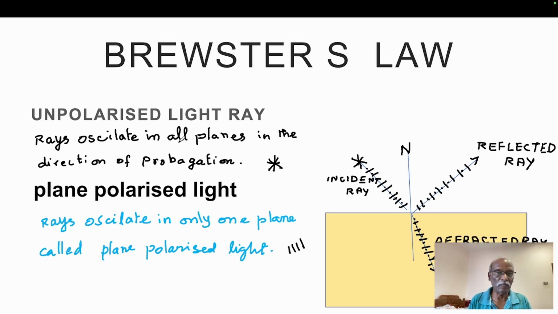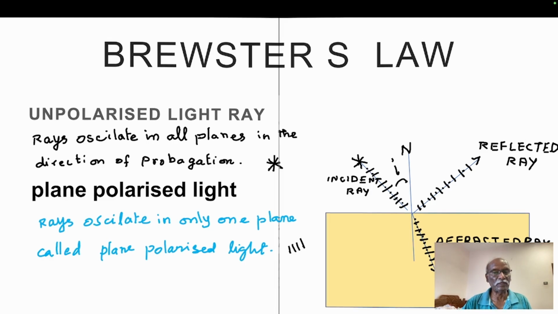The incident ray is unpolarized light, but the reflected ray is partly polarized. The degree of polarization of the reflected light depends upon the angle of incidence, called I.